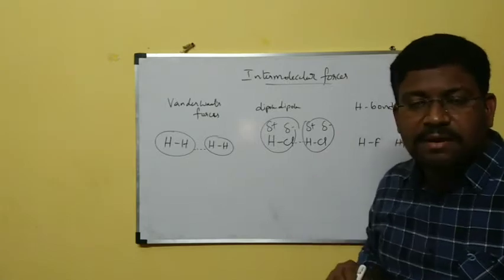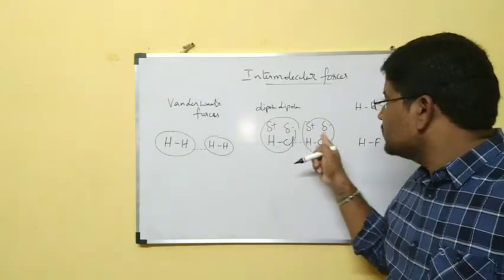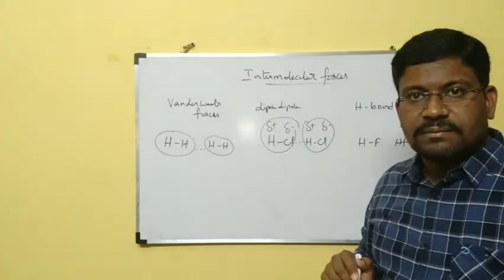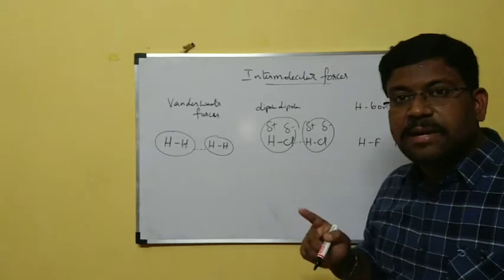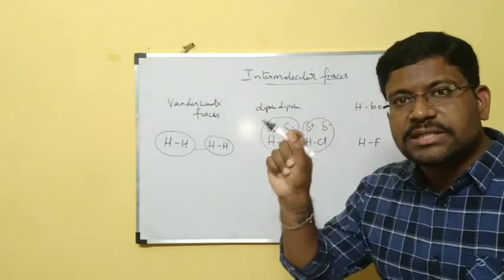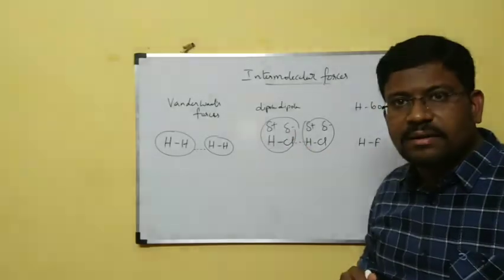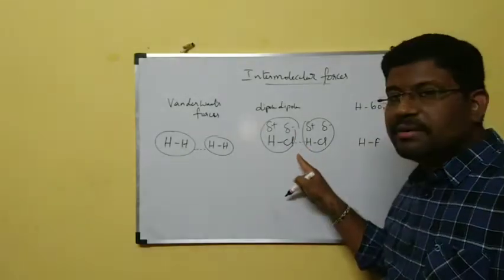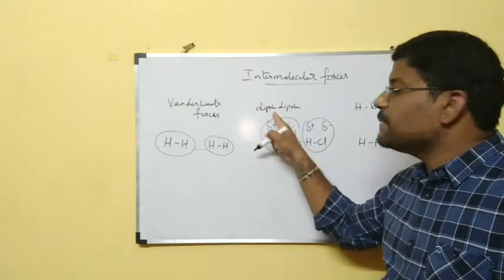Electrostatic attraction will be developed, but these are weak charges, compared to Cl minus, where the complete negative charge is high. This is somewhat weak charge. Then the attraction present between these two HCl molecules is called dipole-dipole attraction.